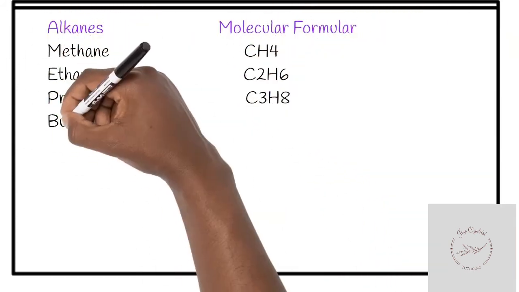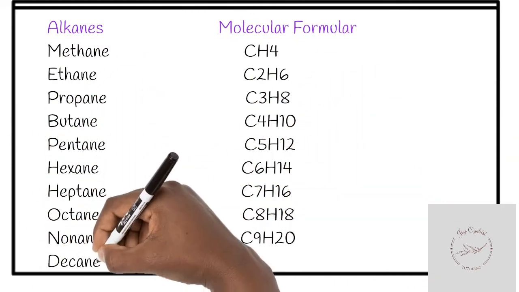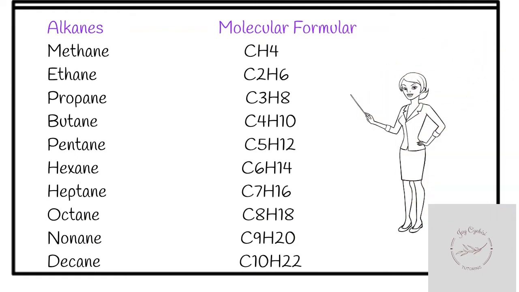So these are all the molecular formulas for the first 10 alkanes, and you can calculate them using the same general formula that I mentioned earlier.